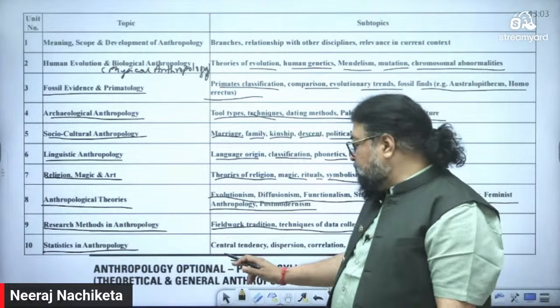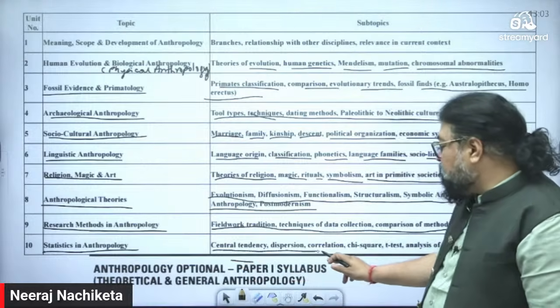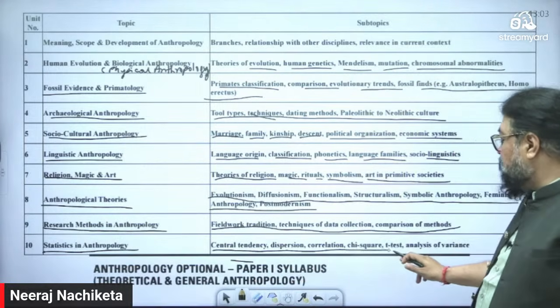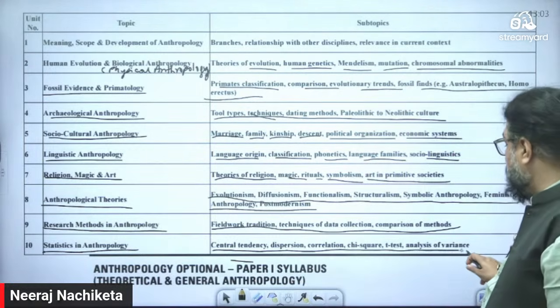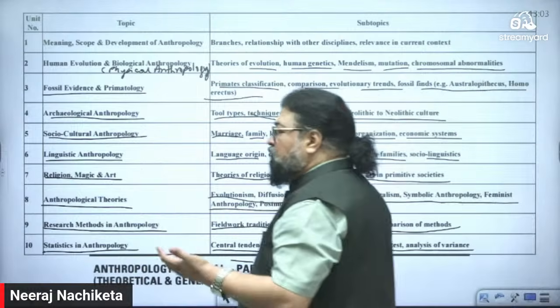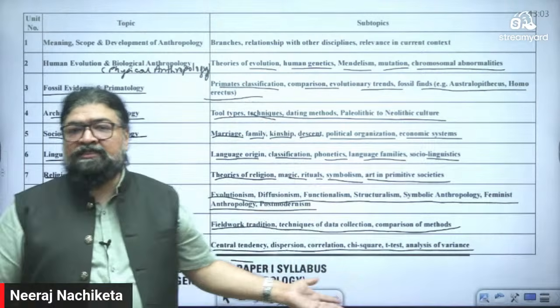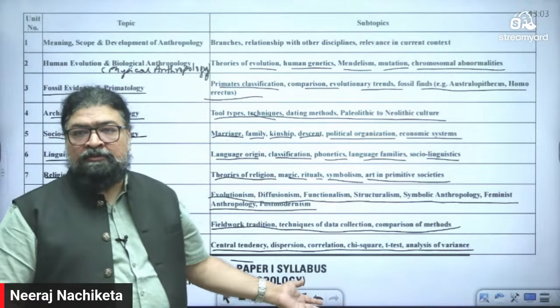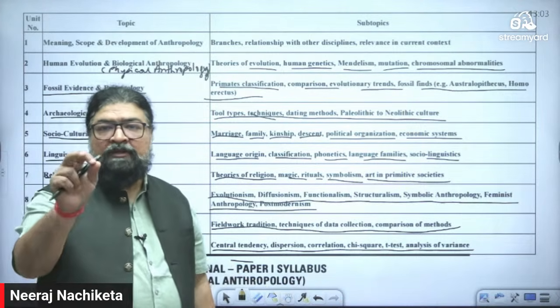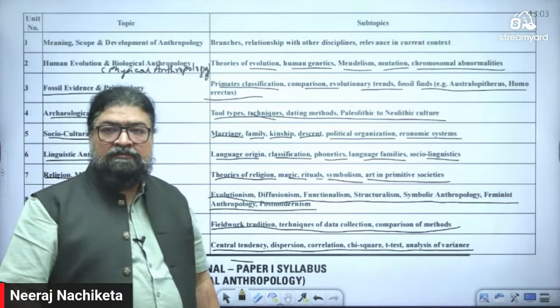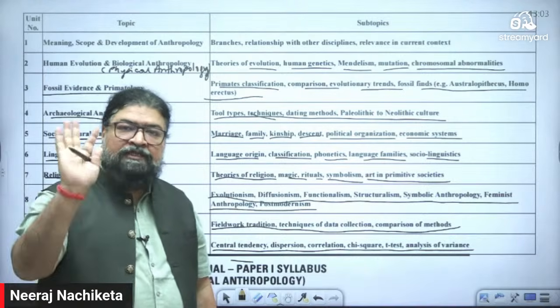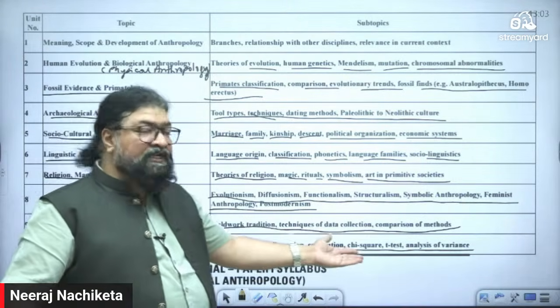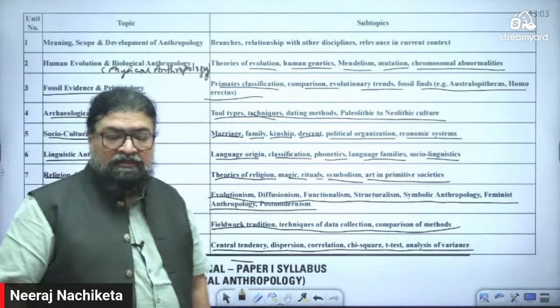So what is in statistics? Central tendency, dispersion, correlation, chi-square, t-test, analysis of variance. And I know that you have studied this in your college. ये सब आपने पढ़ा होगा, chi-square method, correlation, regression. और ये एक बार पढ़ना है, once, which you can easily write and get marks. All this, t-test, analysis of variance, comes in here.